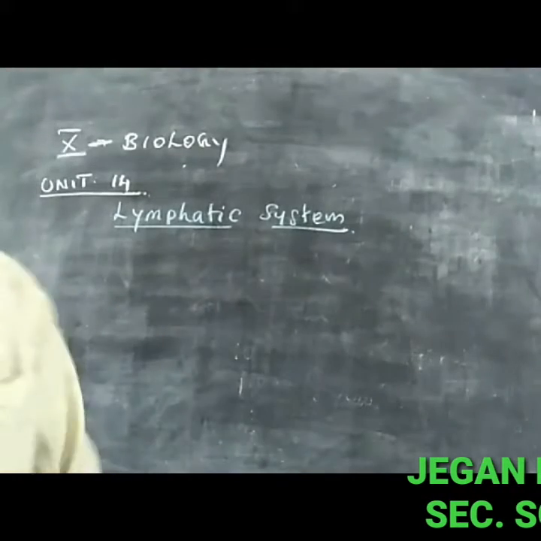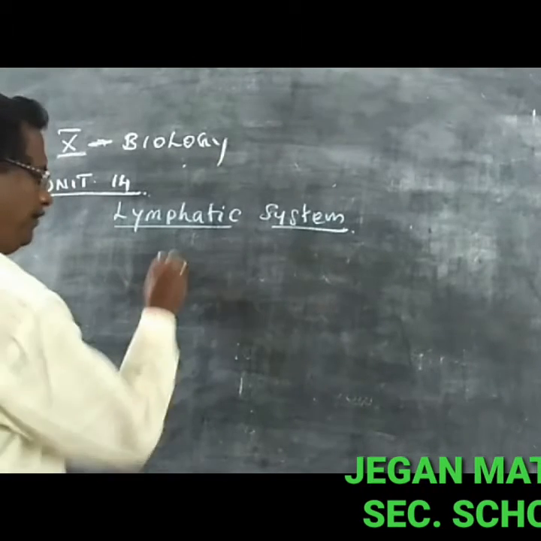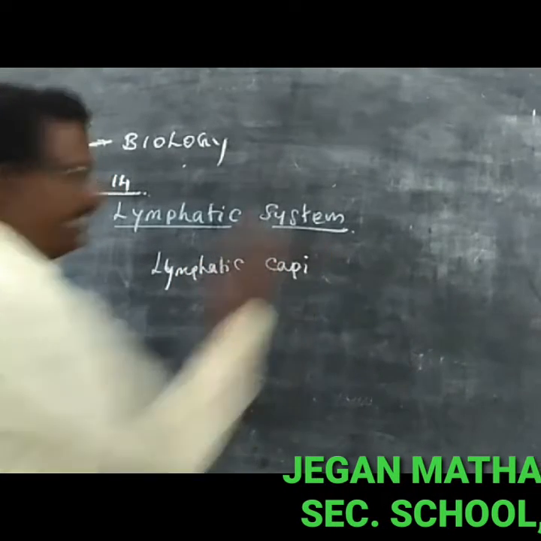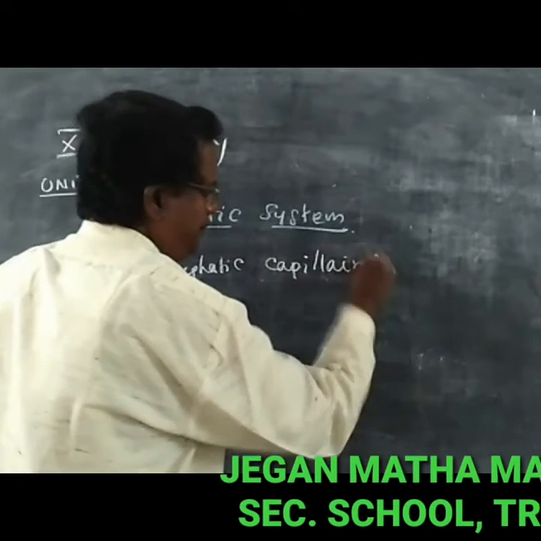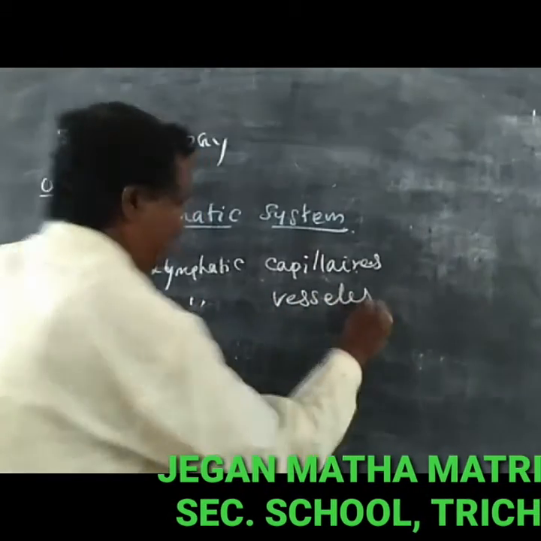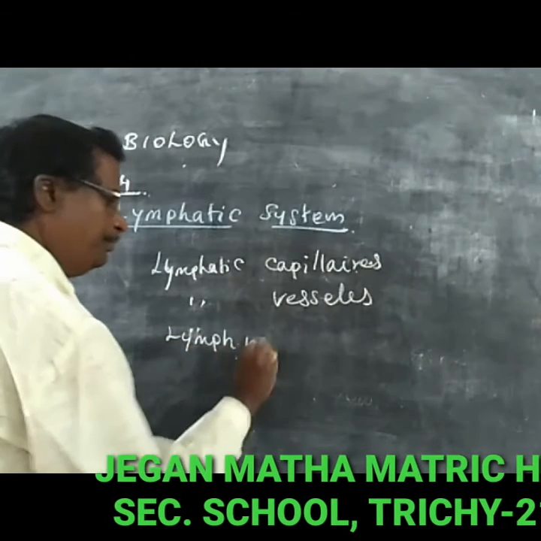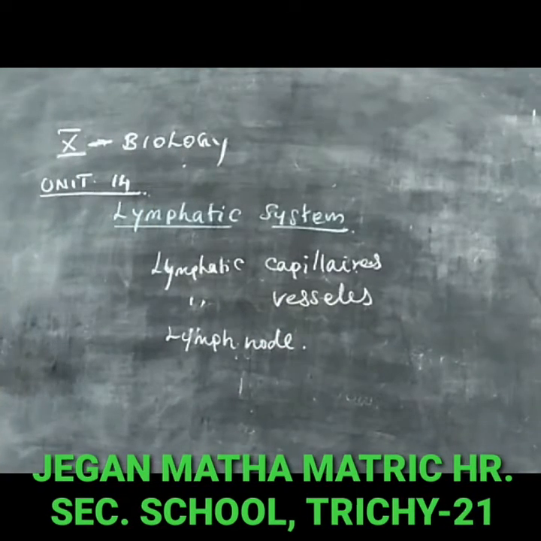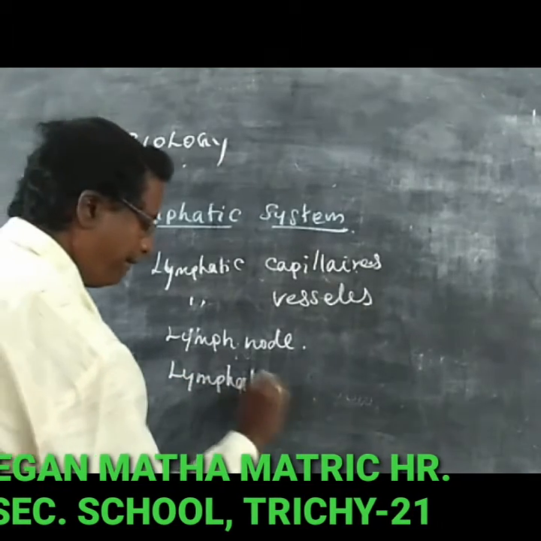The lymphatic system is composed of lymphatic capillaries, lymphatic vessels, lymph nodes, and lymphatic ducts.